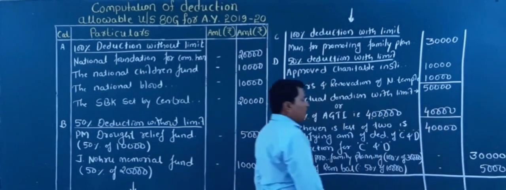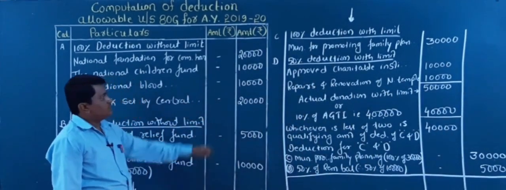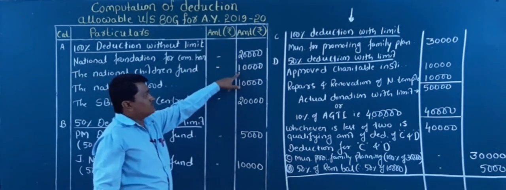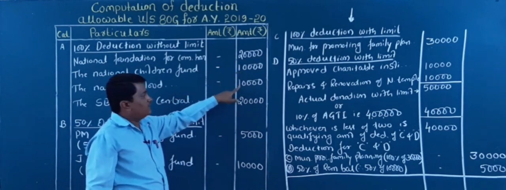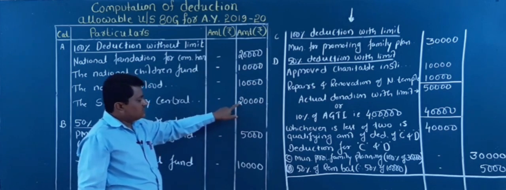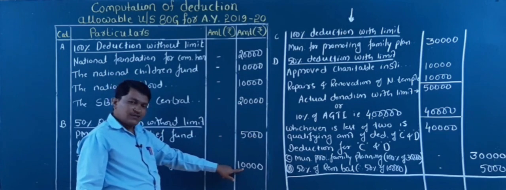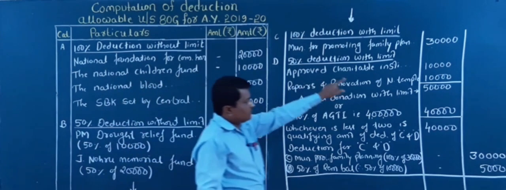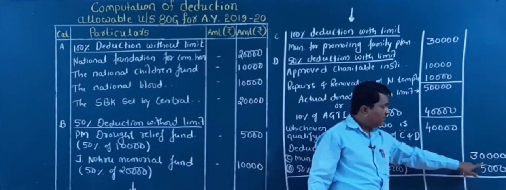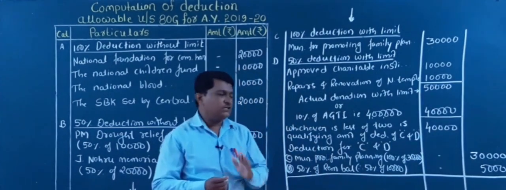Now you find the total deductible amount under section 80G. Please make the total here. So 20 plus 10, how much? Yes, 30, 40, 60,000, then 65, then 75, and 80 plus 30 comes to 1,10,000.